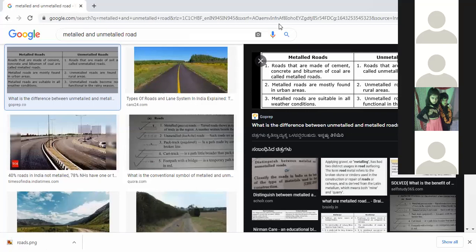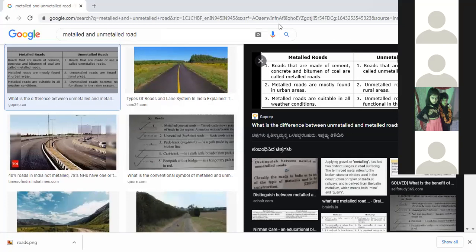Metal roads are mostly found in urban areas and unmetal roads are found in rural areas. Metal roads are suitable in all weather conditions and unmetal roads become non-functional in the rainy season. Is it clear? Yes, ma'am.